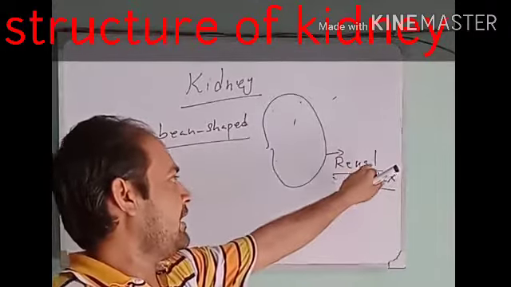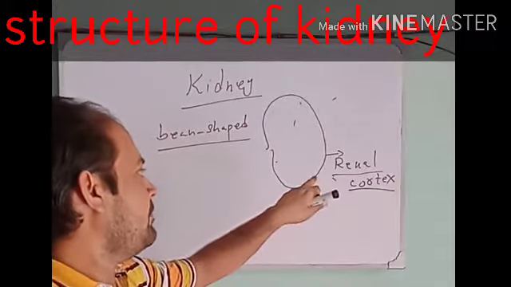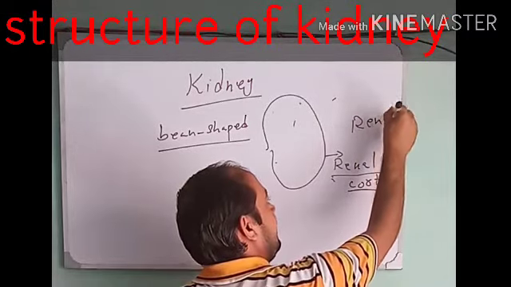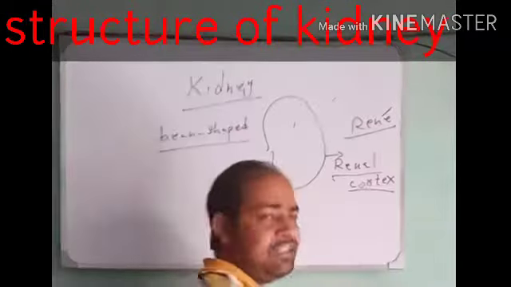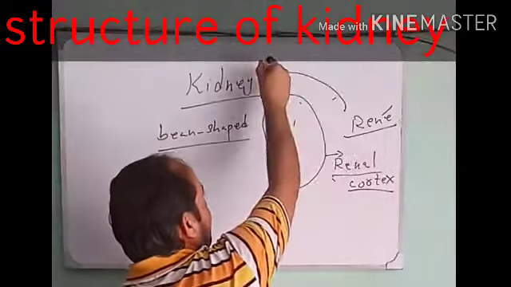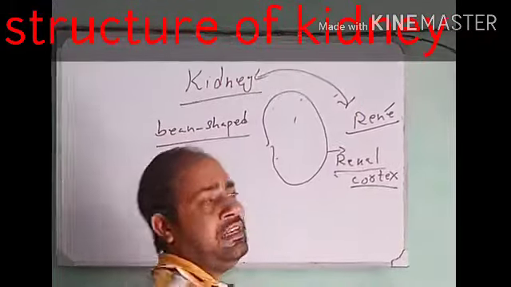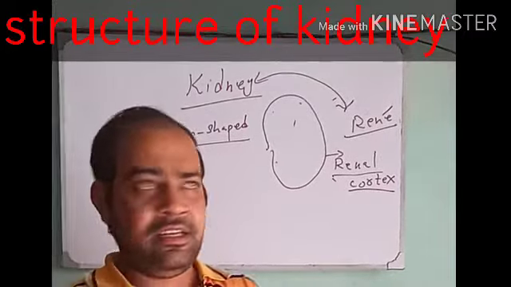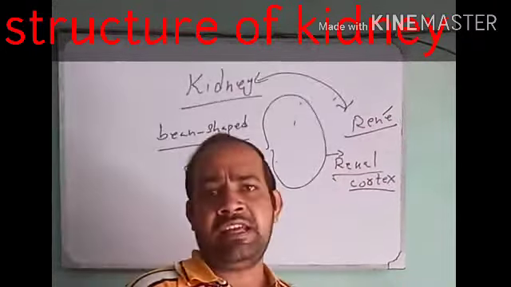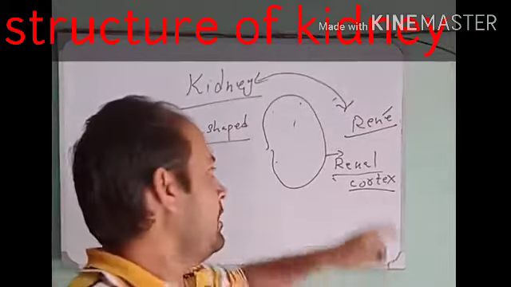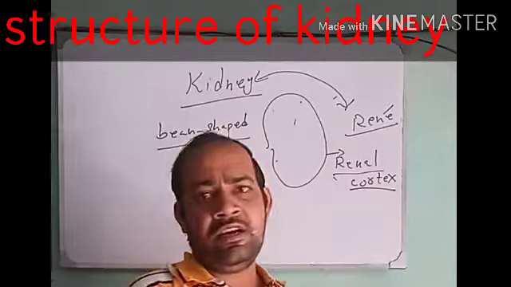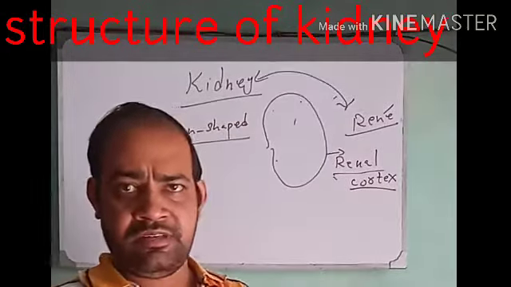Renal means related to kidney because in the Latin language, rene is a word for kidney. In Latin, kidney is called rene. So renal is a word anglicized from Latin, and it means related to kidney. Renal cortex, the outer part of the bean-shaped organ, the kidney.